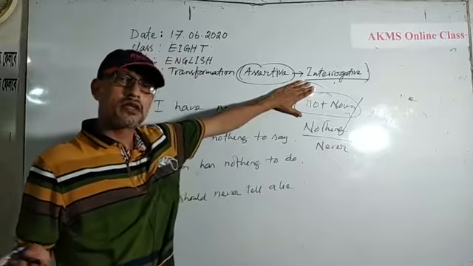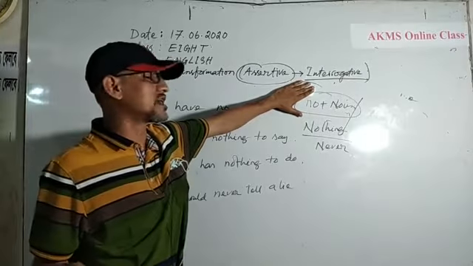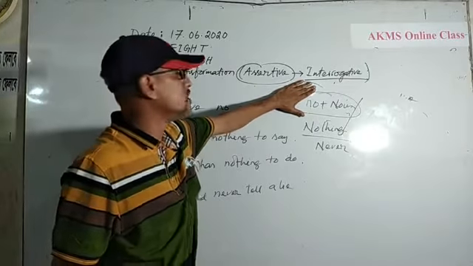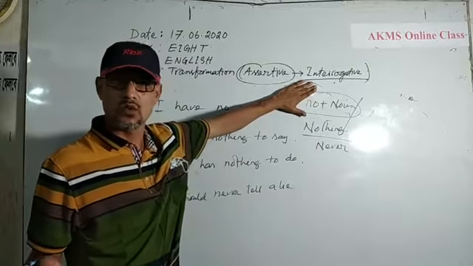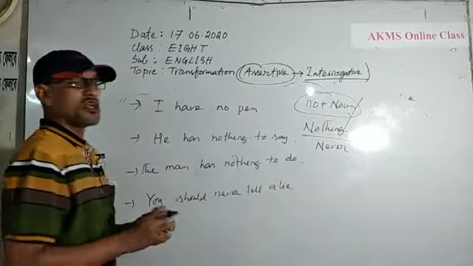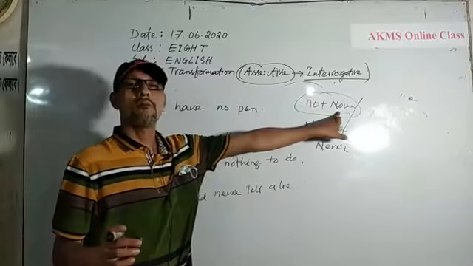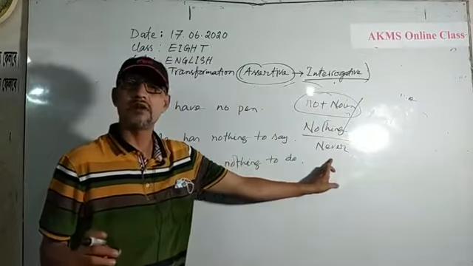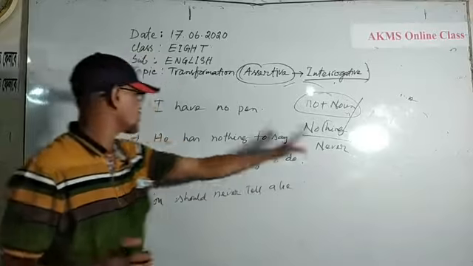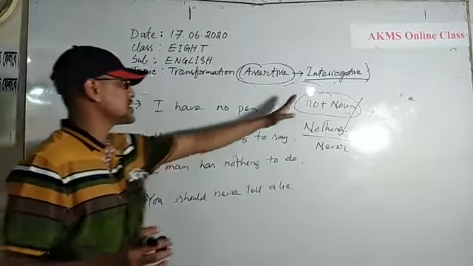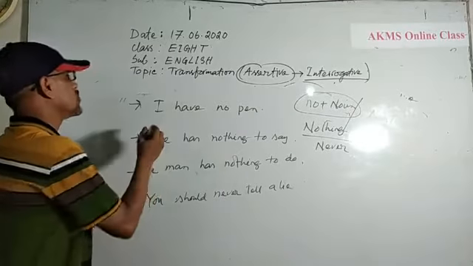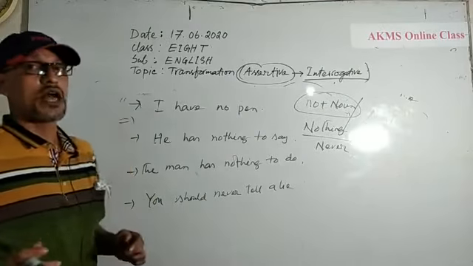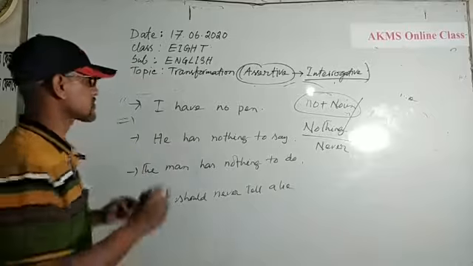So, whenever you are asked to change or transform it into interrogative, you should not use the negative form of these words. What will you do? If you find no plus noun, nothing or never in a sentence, not at the first part, not used as subject, then you should use the auxiliary verb first.